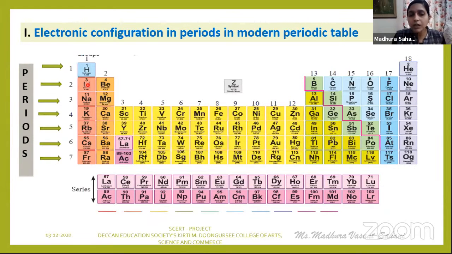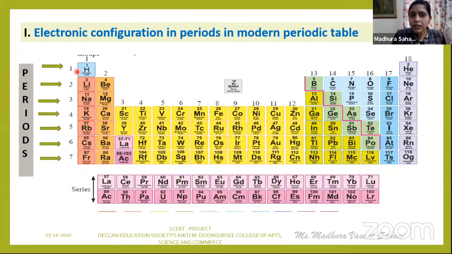In the sense that for the second period, both K and L shells are there, where K is your inner shell and L is your outermost shell, because we are dealing with the electronic configuration in the case of periods with respect to the outermost shell or valence shell. Therefore, for the first period, the K shell is there, but for the second period, both K and L shells are there. K is your inner shell, L is your outermost shell.